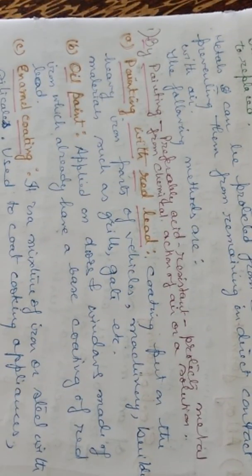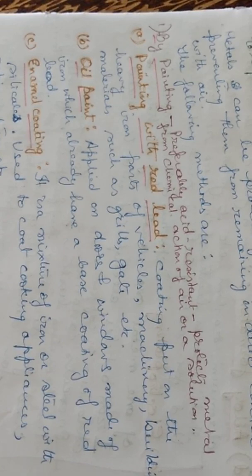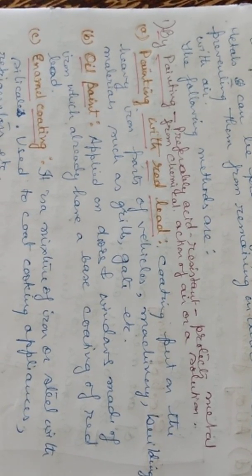So how can we do that? The following methods are there. The first process is painting. If we use preferably acid resistant paints, they protect the metals from the chemical action of air or a solution. First is painting with red lead.